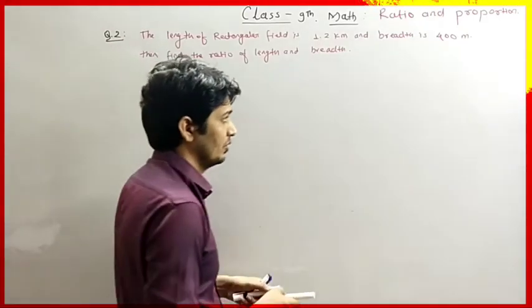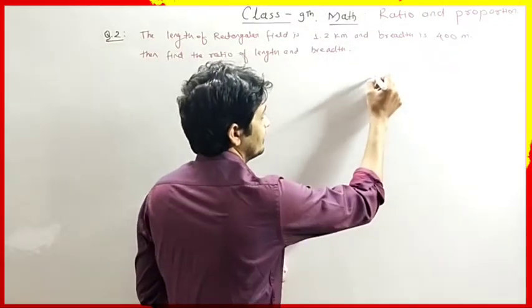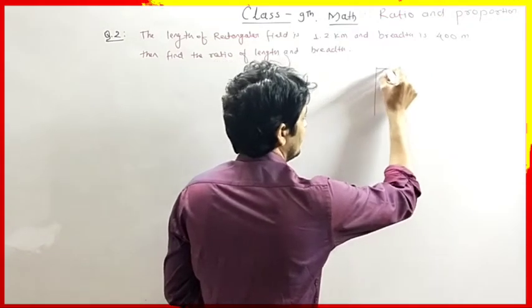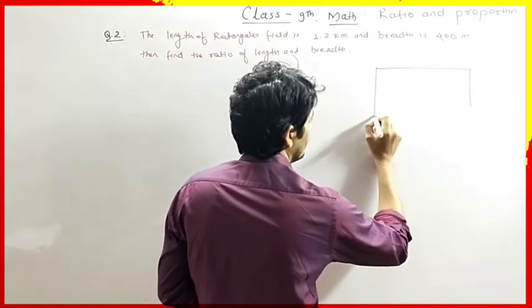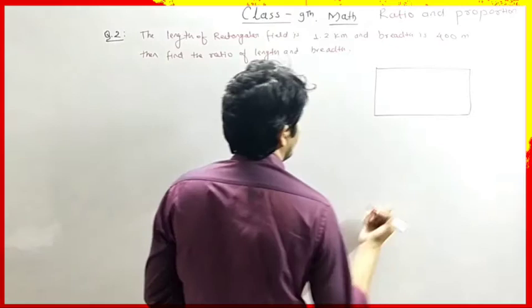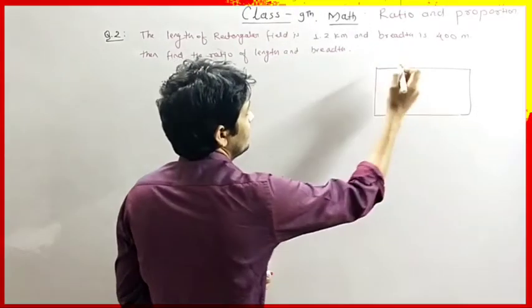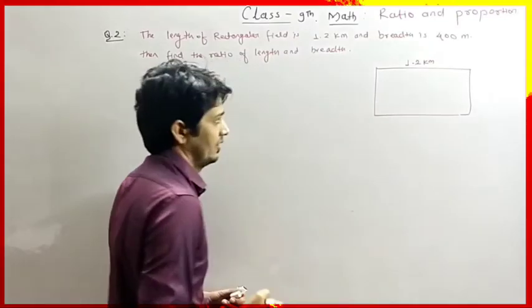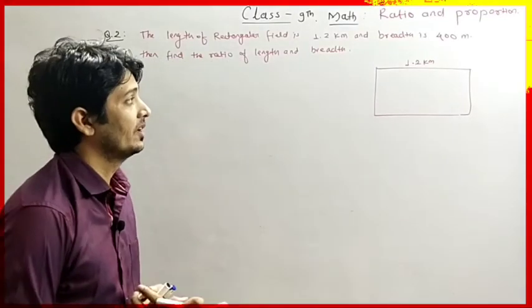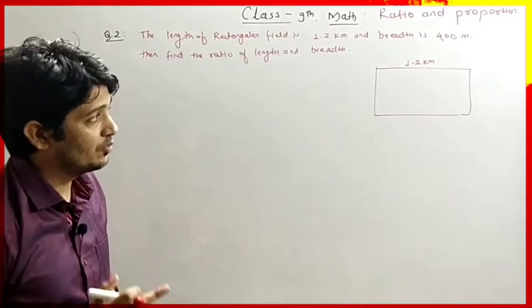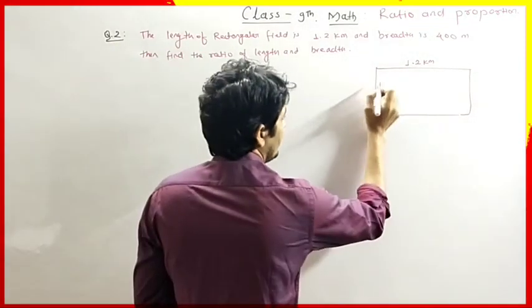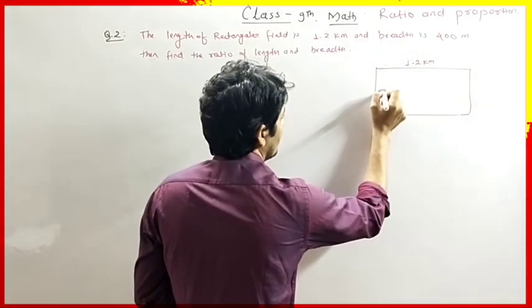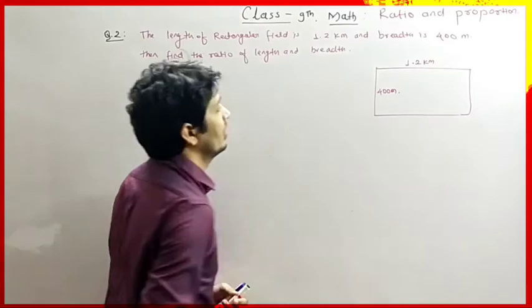So it is the rectangular field. The length is 1.2 kilometer and the breadth is 400 meter.